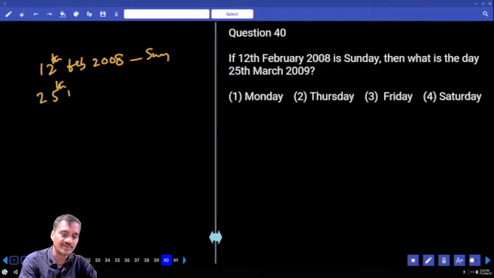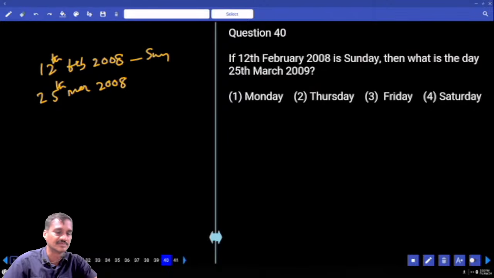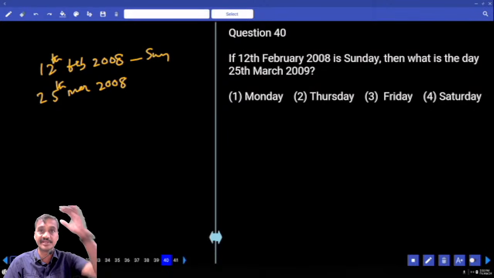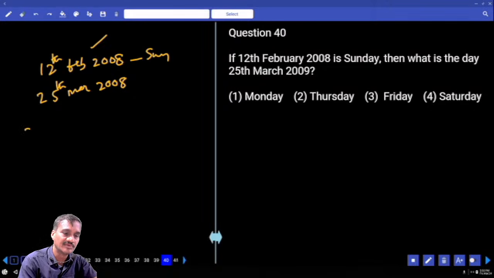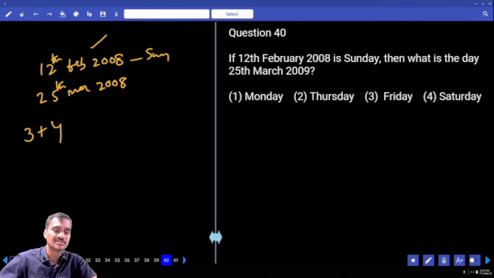Initially, let us find out 25th March in 2008 itself. 2008 is a leap year, right? Now 12 days were already completed. How many days are there in total? 29. Out of these 29, 12 were already counted. Now we are left with 17. 17 divided by 7 leaves 3. March 25 means 3 plus 4, 7. 7 days means the same day. Hence 25th March 2008 is again a Sunday.